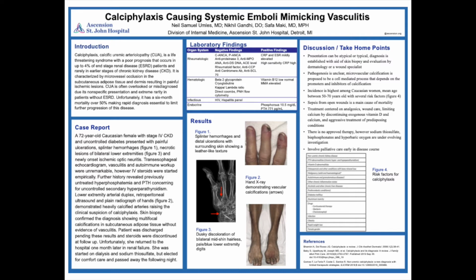Our patient is a 72-year-old female with a past medical history of chronic kidney disease, stage 4, and uncontrolled diabetes. Her chief complaint was bilateral painful distal ulcerations of the upper and lower extremities and necrotic appearing lesions on bilateral shins. On further history, she had ischemic optic neuritis a few weeks ago, and physical exam revealed splinter hemorrhages, as you can see in figure 1. You can also see the painful distal ulcerations.